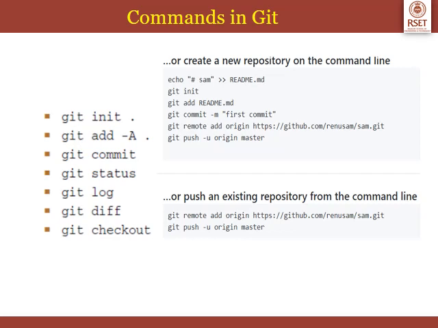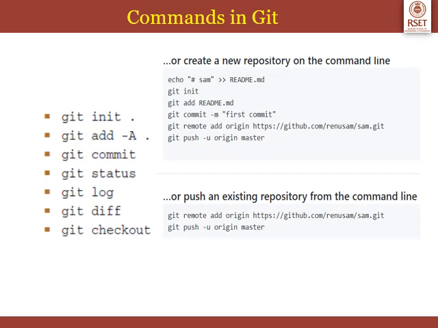So these are some of the commands in Git. For instance, git init will create a new, empty repository, or if you run it from an existing repository, it will reinitialize it. Git add can be used to add a file to an existing repository. Git commit is used to commit, that is, if you have made some changes in some files and you want to commit them.